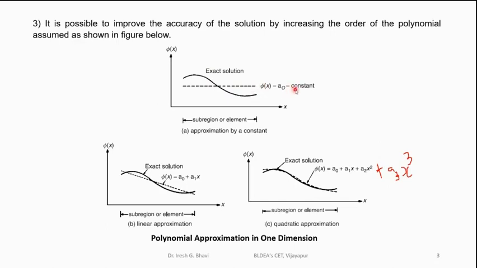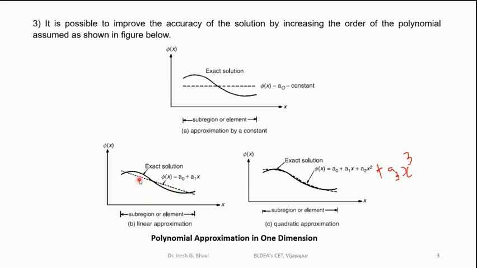Then instead of constant, suppose you go for a linear equation, that is a naught plus a1x added for the displacement model. Then what happens? How will the equation be? It will be a straight line, but not exactly horizontal or vertical. It will be at an angle. You see here that this is more accurate compared to this one, no? Because it is matching with the exact solution. This is the exact solution by using the analytical method, and this dotted line is the solution by using FEM.